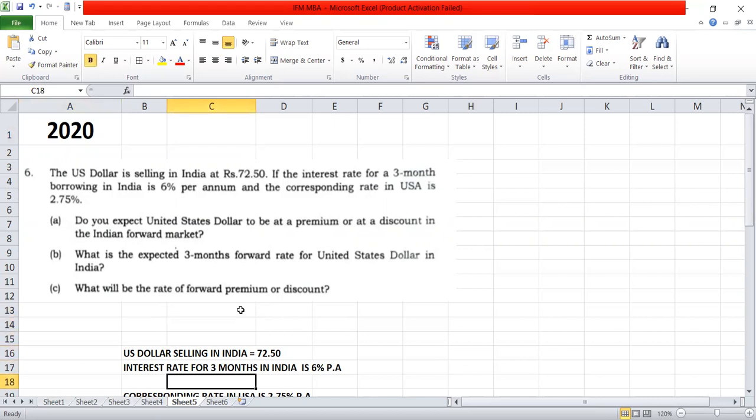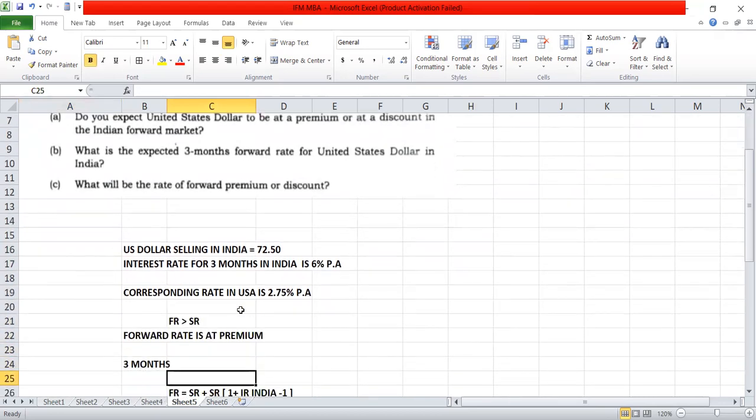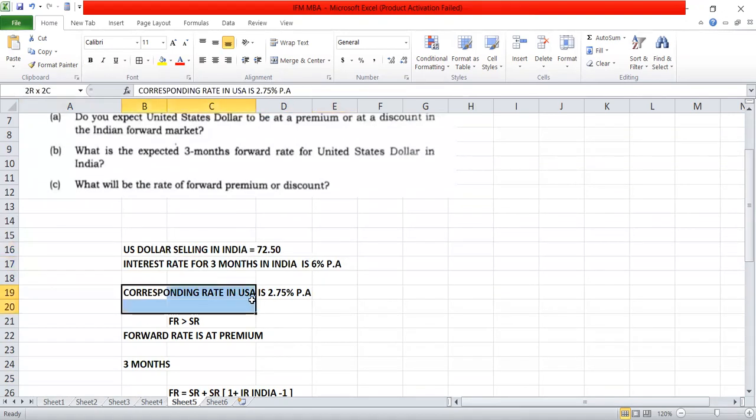First, we'll write the given information. You can see here, the US dollar selling in India is 72.50. The interest rate for 3 months in India is 6%, and the corresponding rate in the USA is 2.75% per annum. You should remember this every time: forward rate is always greater than spot rate. Forward rate means the future rate. So now we will see that.